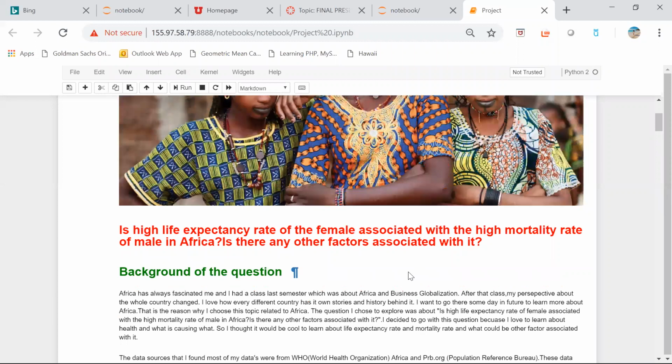And the question I'm trying to address is: is a high life expectancy rate of females associated with a high mortality rate of males in Africa? And is there any other factor that is associated with it?